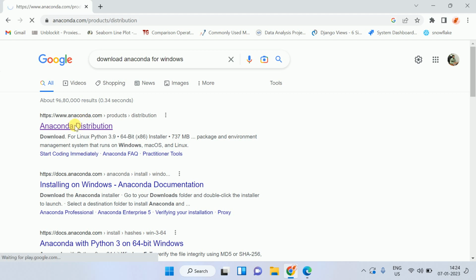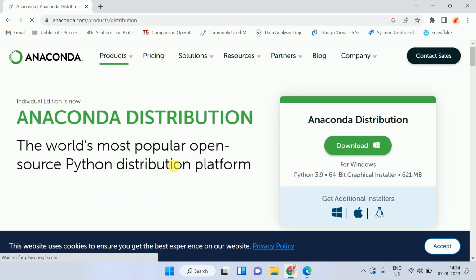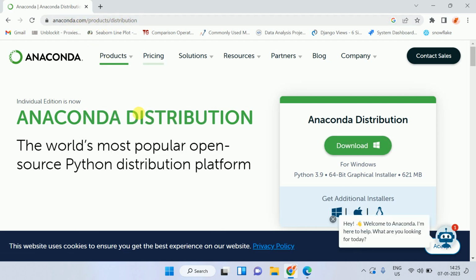If you go through this, you will see Anaconda's official page. From here, you can just click on the download option.